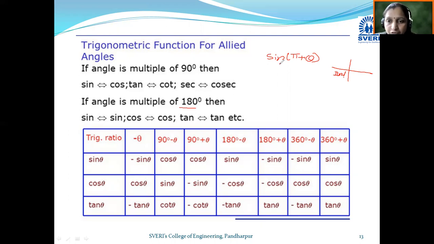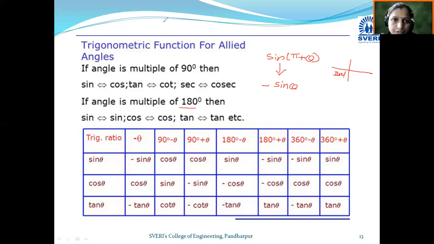So sine of pi plus theta becomes sine theta, but the sign, plus or minus, depends on the position of this angle. Now this angle lies in the third quadrant. In the third quadrant tan and cot are positive, the remaining trigonometric ratios are negative. That's why sine of pi plus theta becomes minus sine theta. So according to the quadrant, according to the position of the angle, we use this allied angle concept.